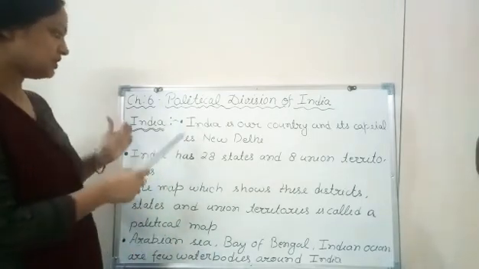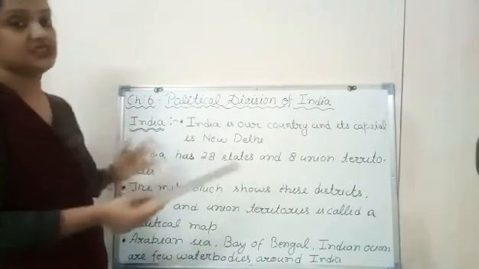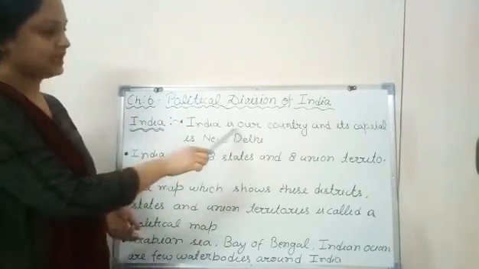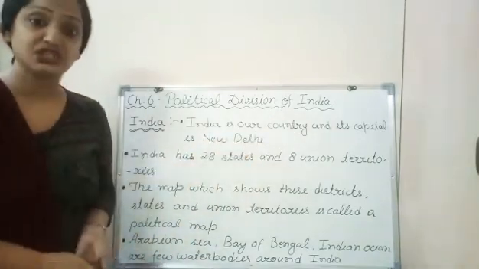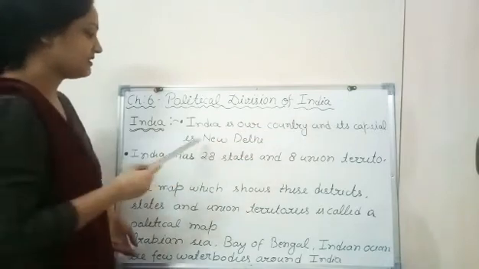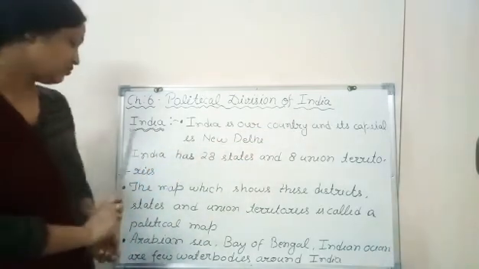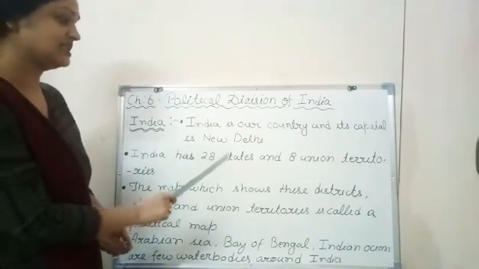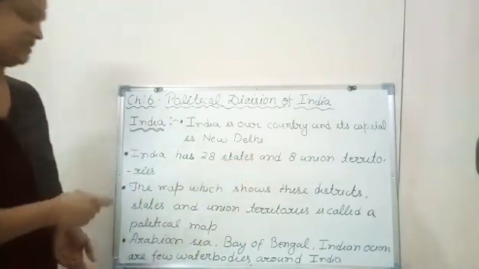So now come to the topic which we are going to discuss: the political division of India. As we know, India is our country and its capital is New Delhi. Now this is the most important line of this chapter: India has 28 states and 8 union territories.